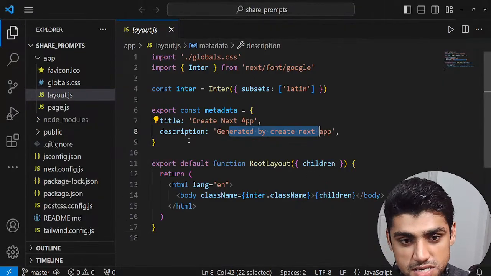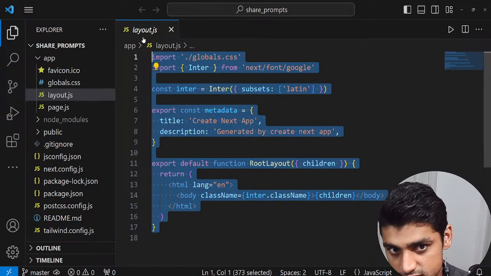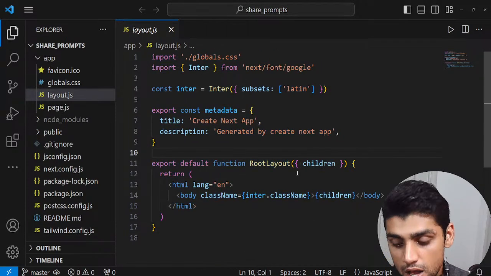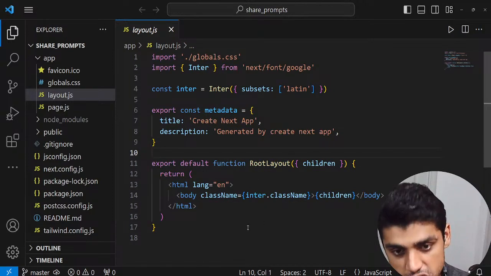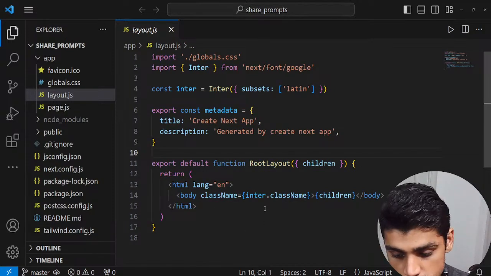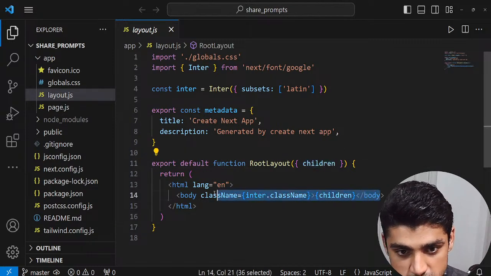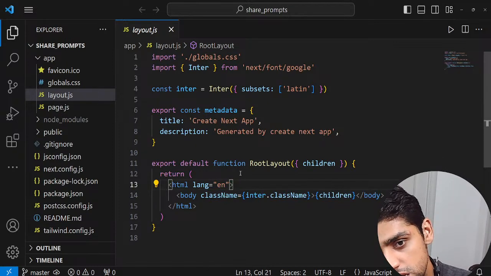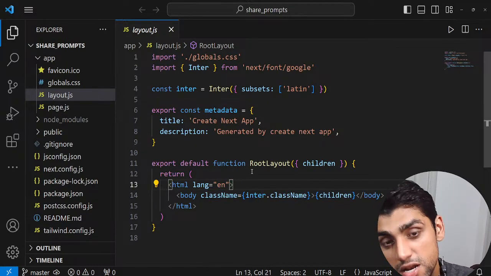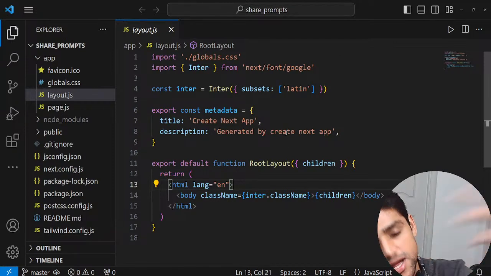So you can see that there's this metadata, and I want to show you, before going through this entry point of this web application, that this layout is common for all the pages in the entire web application. So this is basically wrapped around the children, and the children are over here. You could add in your component, let's suppose a footer or a header, and the header and footer will be displayed everywhere in all your routes. So this is your main entry point, and it's common throughout your entire application.